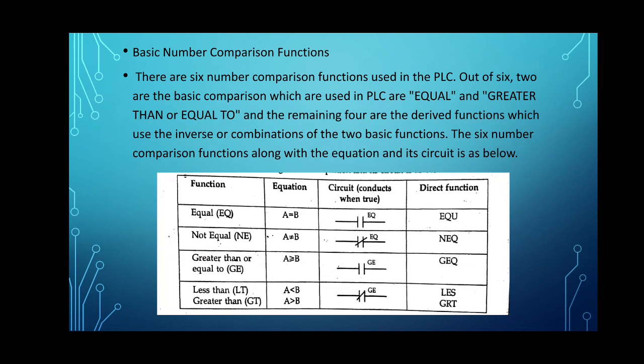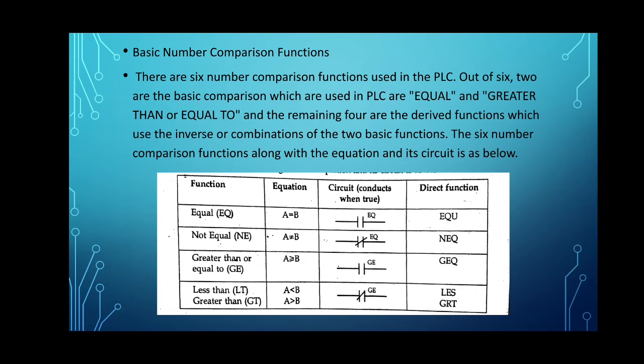There are 6 number comparison functions used in the PLC. Out of 6, there are 2 basic comparisons, that is equal and greater than or equal to. The remaining 4 are derived functions which use the inverse or combination of the 2 basic functions.